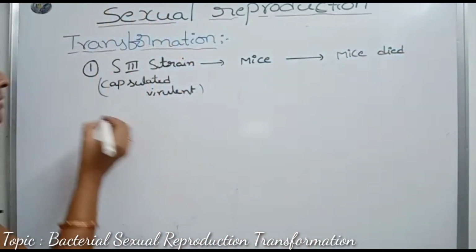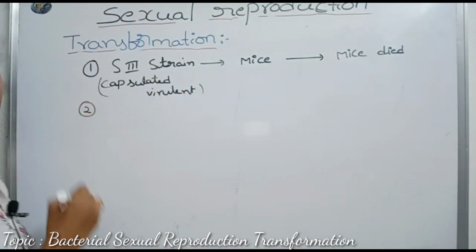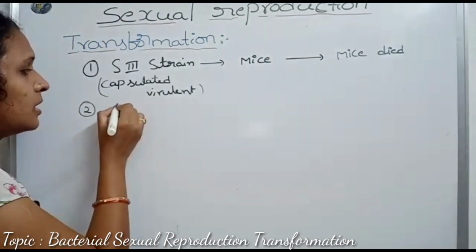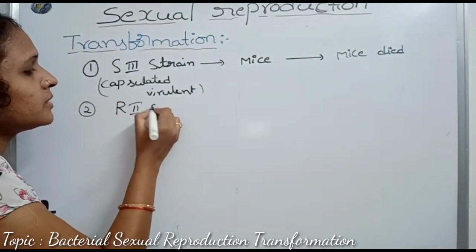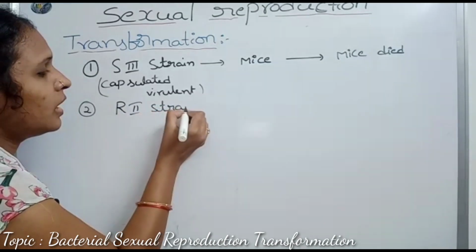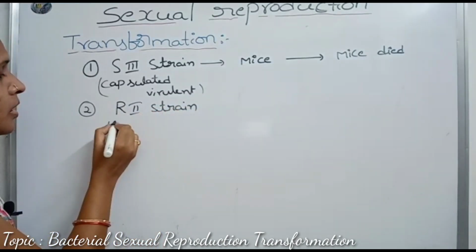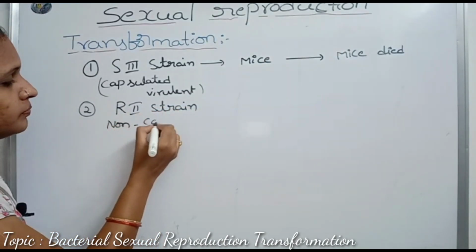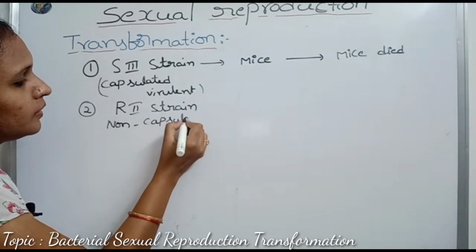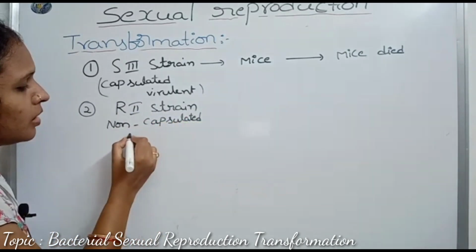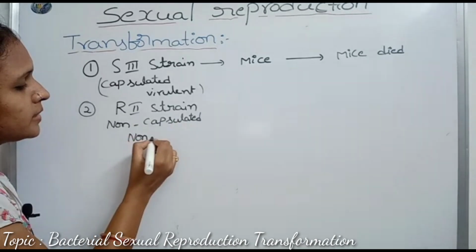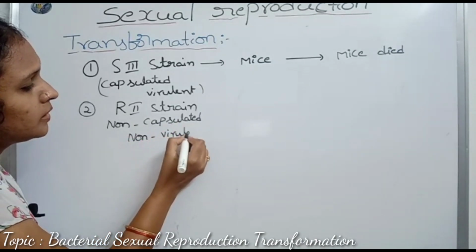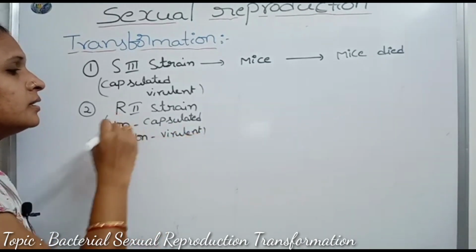Next, the second step: he took R2 strain cells. The R strain is non-capsulated and non-virulent, so it is not harmful to the mice and does not cause pneumonia disease.